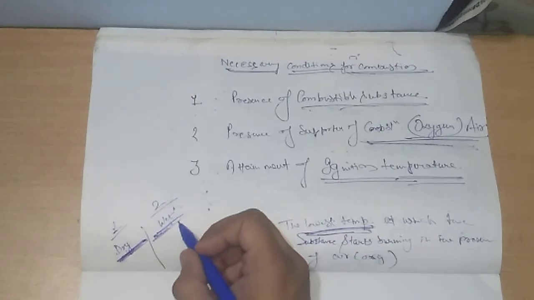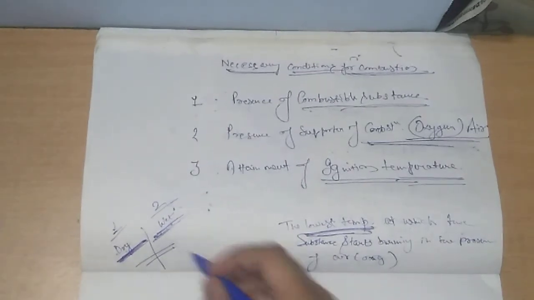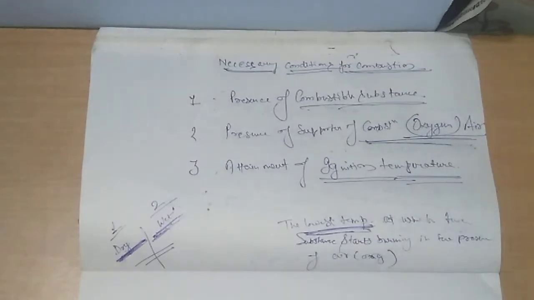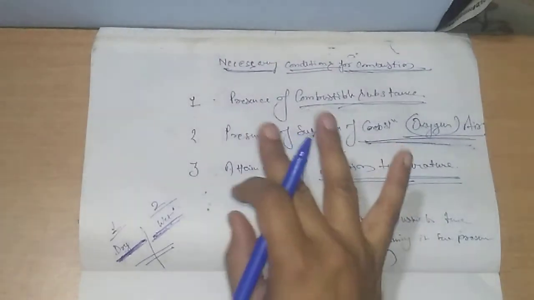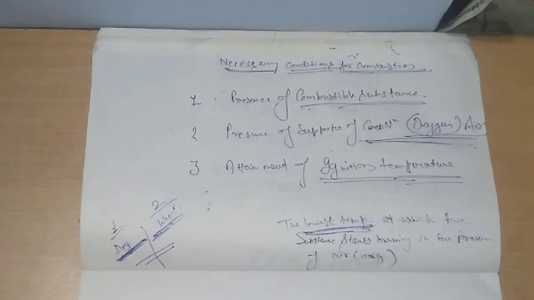Okay, started burning. Clear? So from this simple experiment, we will be able to conclude that attainment of ignition temperature is very important. And from here we can also say that different substances have different ignition temperatures.